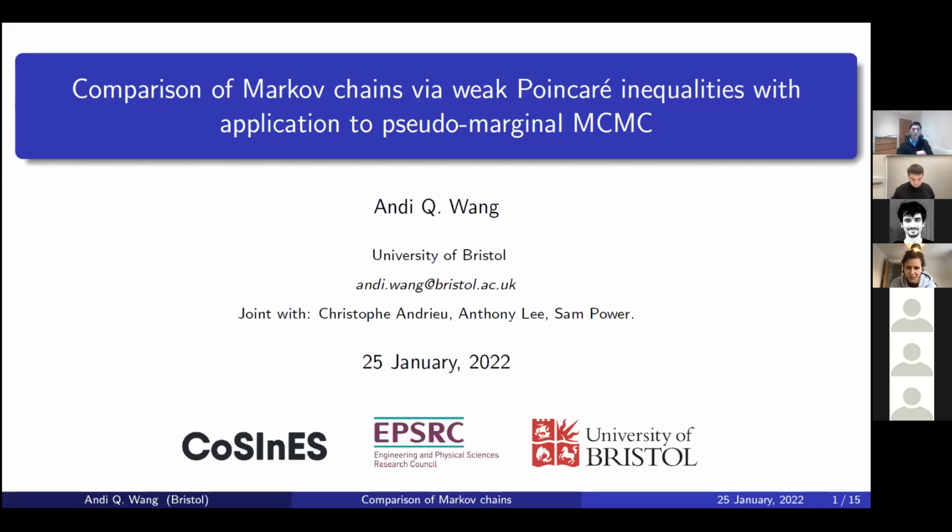Okay, thanks, Sam. So, in the work I'm presenting, the question we asked ourselves is how you can compare Markov chains, their convergence rates, in particular in the situation where one of the convergence rates could be subgeometric as opposed to exponentially fast. And the key tool we introduced in this work to do that is this idea of a weak Poincare inequality, which I'll describe. And the particular application we had in mind was to pseudo-marginal methods.